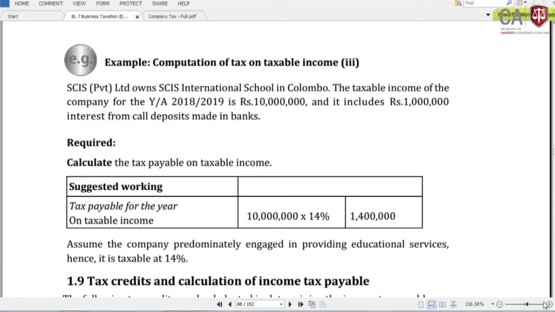Up to 31st December 2018, the predominantly concept is applicable. Out of their total income, if more than 80% is reflected from this specific undertaking, then the entire income should have the concession rate applied. In this case, their taxable income is 10 million, out of which only 1 million we can identify as income from call deposit. Though there is interest income, if this company is predominantly conducting the educational business, we should apply the 14% tax rate.